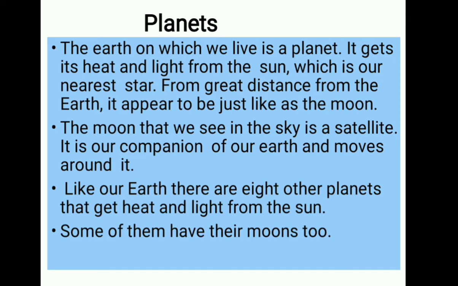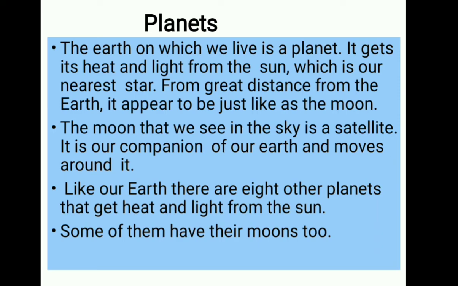What are the planet's characteristics? The earth on which we live is a planet. Yes, we are living on the earth's surface, which is one of the planets. It is the third planet in the solar system. It gets its heat and light from the sun. The earth has no light of its own, so it is lit by the sun, which is our nearest star. From a great distance from the earth, it appears to be just like the moon.